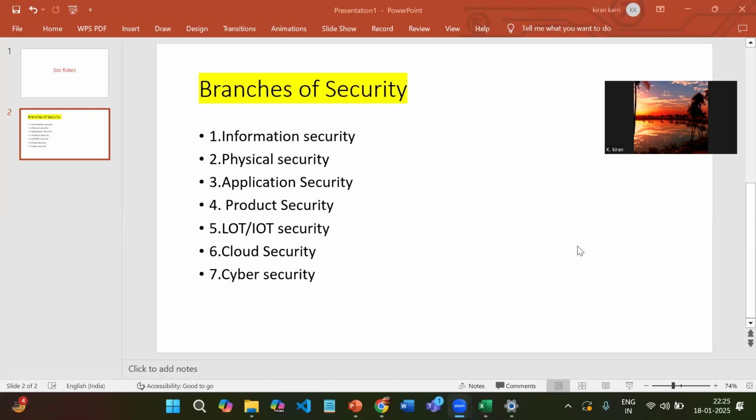Hello, people. Today's agenda, we will discuss the branches of cybersecurity. We have a lot of branches in the security field. Coming to them one by one, what branches are available in cybersecurity? The first one is information security and physical security, application security, product security, IoT security, and cloud security, and finally cybersecurity. These are all the branches available in security.